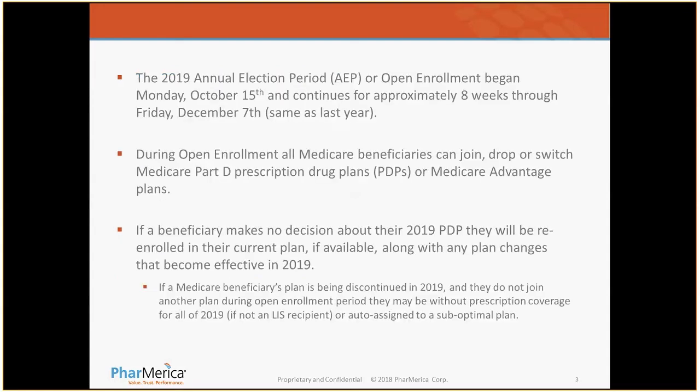So we're on slide 3. As you're aware, we're currently in the 2019 annual enrollment period, referred to as AEP, which began on Monday, October the 19th and runs through Friday, December 7th. Same period as last year, nothing's changed with the open enrollment period. During the open enrollment period, all Medicare beneficiaries can join, drop, or switch their Medicare Part D prescription drug plans or their Medicare Advantage plans if they're available in your state.